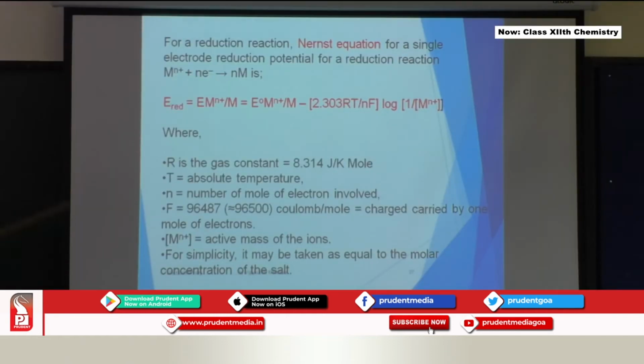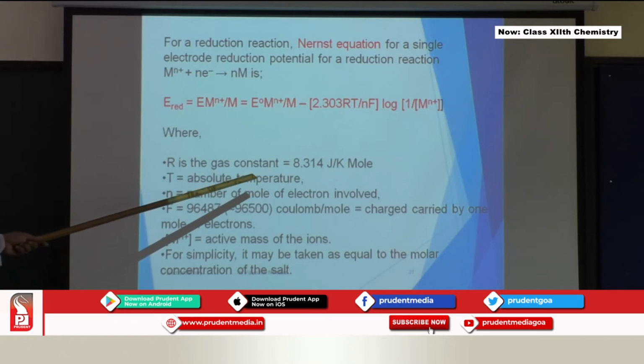For a reduction reaction, the Nernst equation for a single electrode potential can be written like this: M n plus, that means the number of electrons that are lost, plus n times electron gives you n times M. And we have an equation like this, which is almost everything the same. The value 96,500 is actually 96,487.